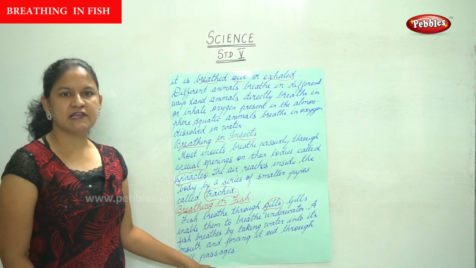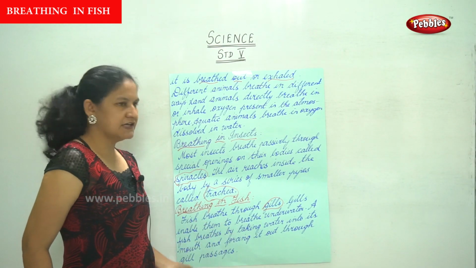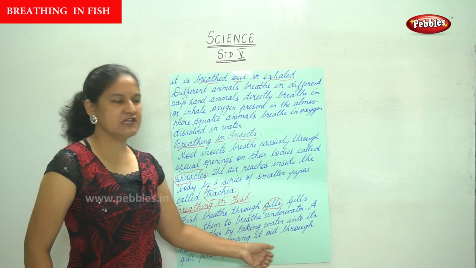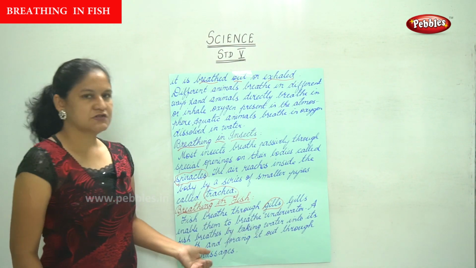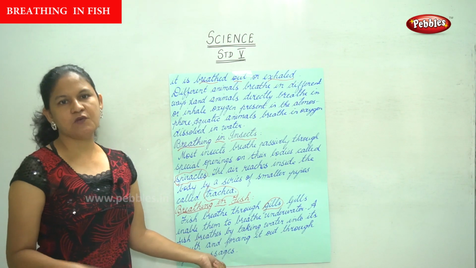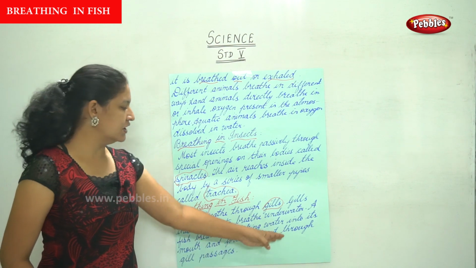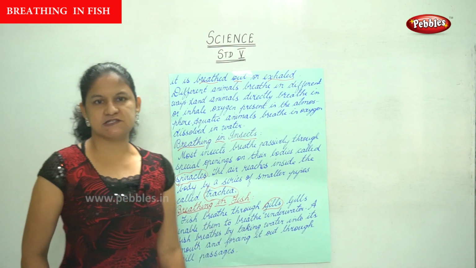Next is the breathing in fish. Fish breathe through gills, and the gills enable them to breathe under water. So what does a fish do? A fish breathes by taking water into its mouth and forcing it out through the gill passages.